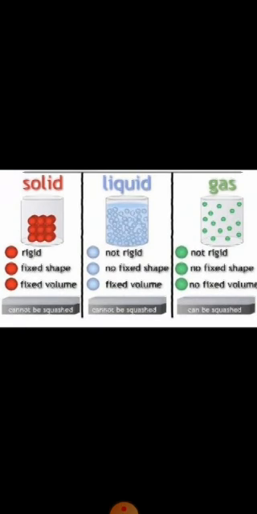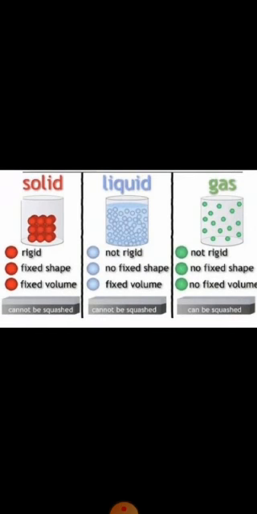As you can see in this picture, the particles are arranged in a proper regular pattern. That's why they have a fixed shape. And these particles are tightly packed. It means that there is very little space between them, or there is no space between them. Therefore, solids cannot be compressed or cannot be squashed.